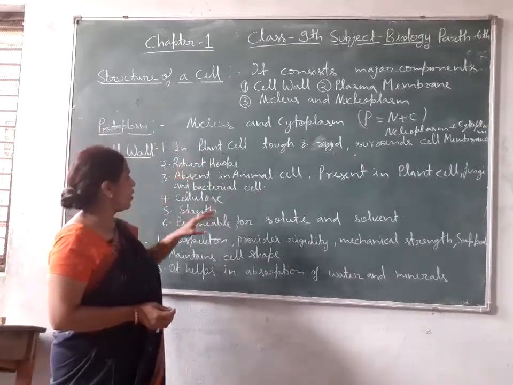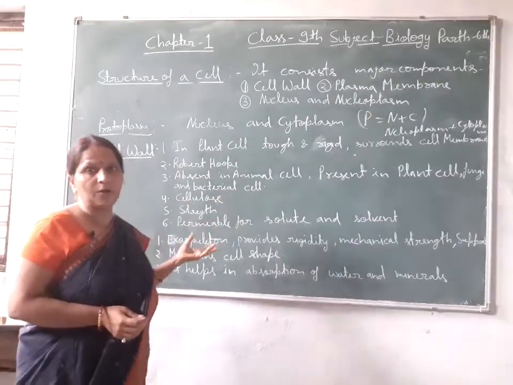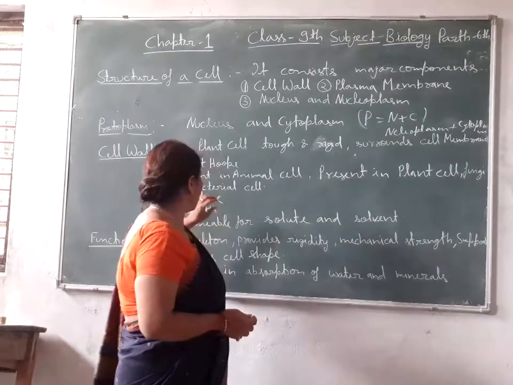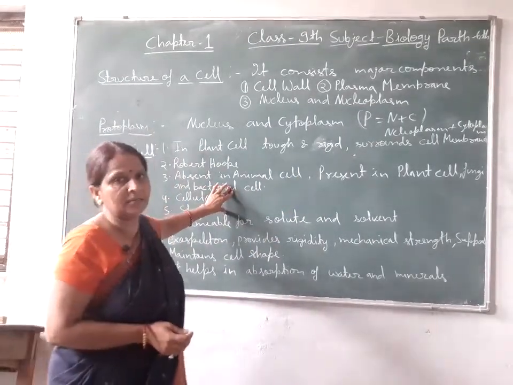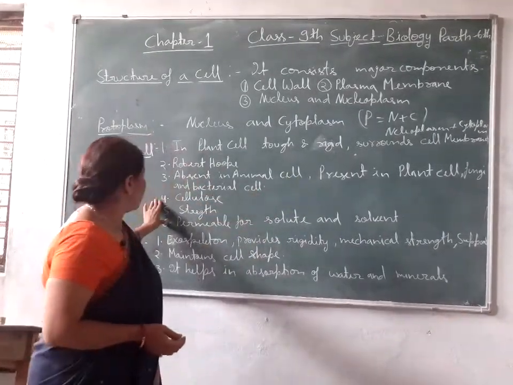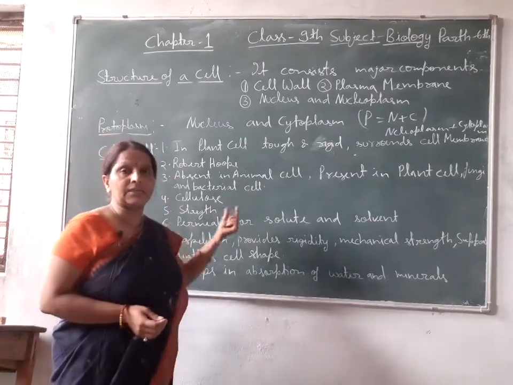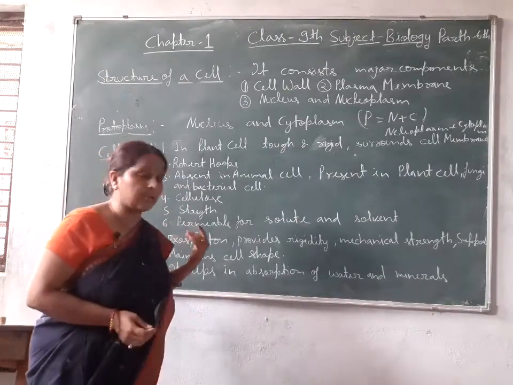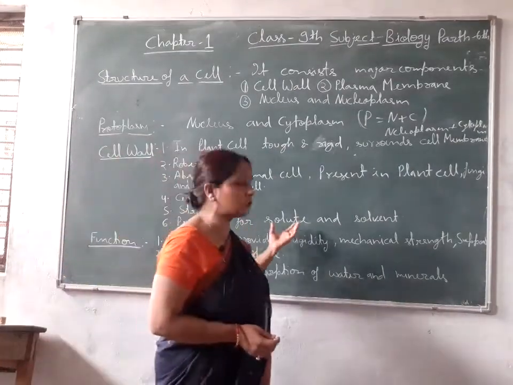It is not necessary that it is present in all cells. This cell wall is made up of cellulose. Cellulose is a type of carbohydrate, so it becomes hard and rigid. Then this cell wall gives strength to the cell, and it is permeable for solute and solvent.